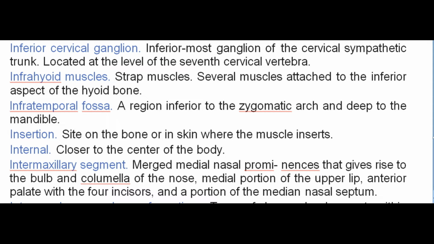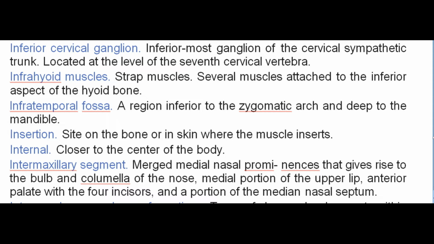Inferior-most ganglion of the cervical sympathetic trunk. Located at the level of the 7th cervical vertebra. Infrahyoid muscles. Strap muscles. Several muscles attached to the inferior aspect of the hyoid bone. Infratemporal fossa. A region inferior to the zygomatic arch and deep to the mandible.